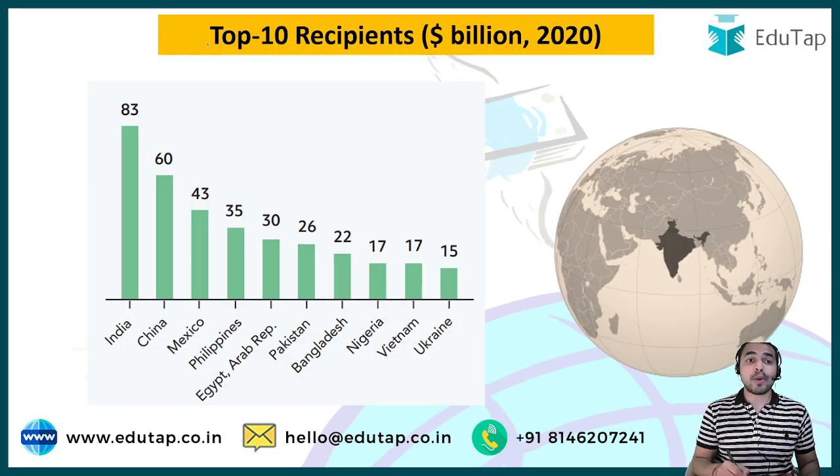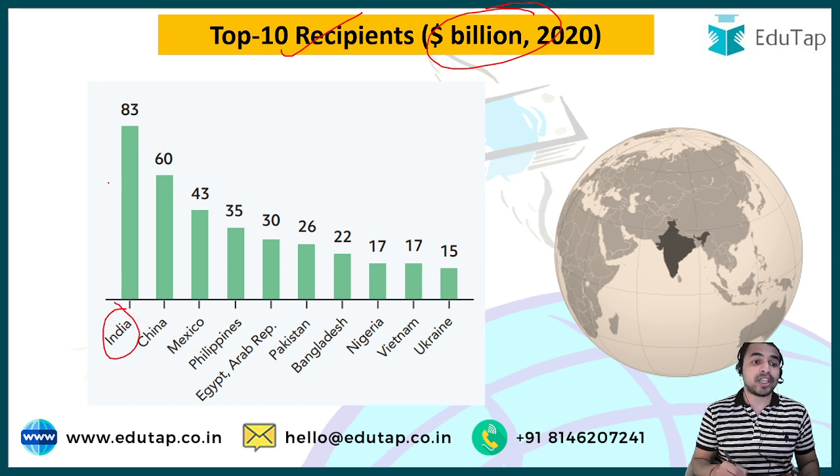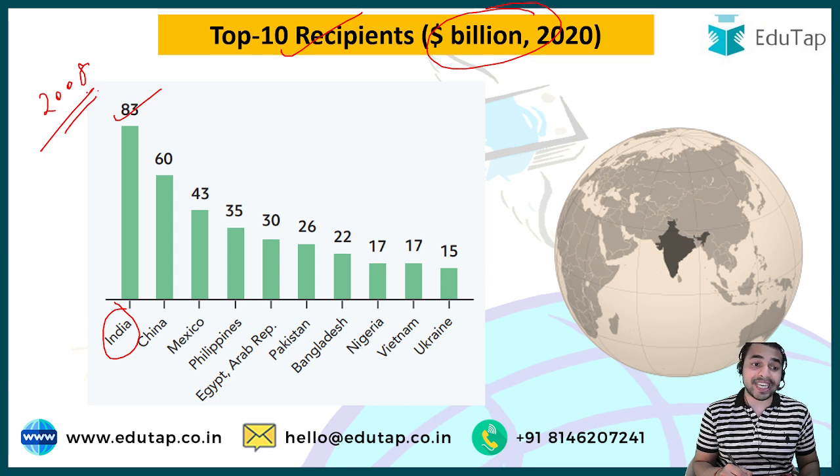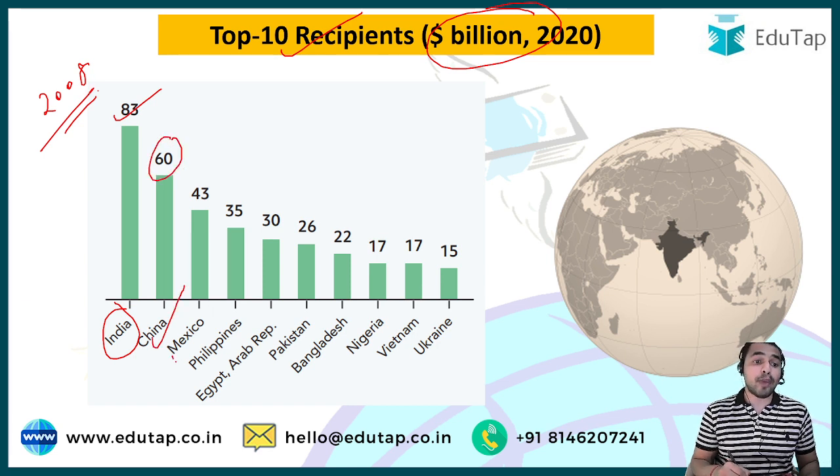So guys, if we talk about the top 10 recipients of the remittances in terms of $1 billion in year 2020, then this particular list was topped by India with a total inflow of remittances of $83 billion. And guys, you must be very happy to see that India is topping this particular list since year 2008. And guys, the country which was second on this list was China with $60 billion, followed by Mexico on the third position with a total remittance inflow of $43 billion.